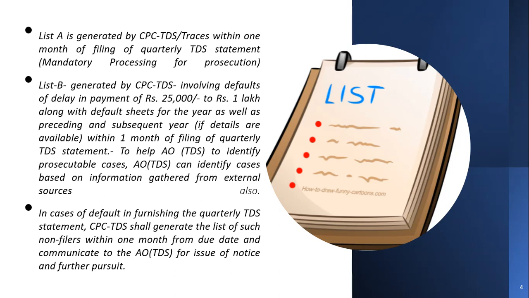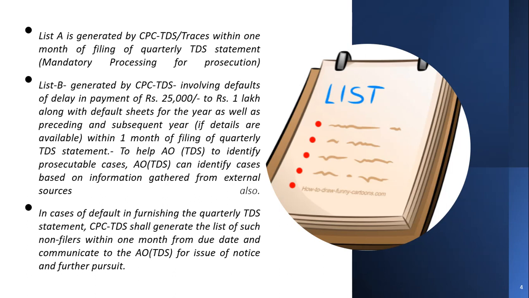Now coming to list B. List B consists of defaults of more than 25,000 but less than 1 lakh. While generating list B, CPC TDS, along with the current defaults, will generate a list which consists of previous defaults as well, if the information is available with the CPC TDS, and will pass it on to the AO TDS to take necessary action.